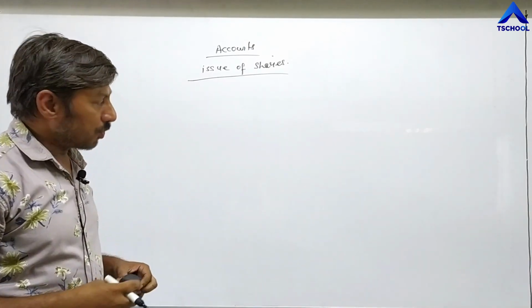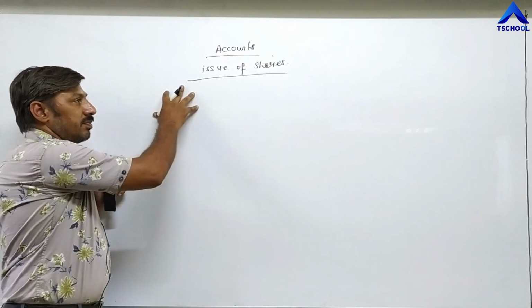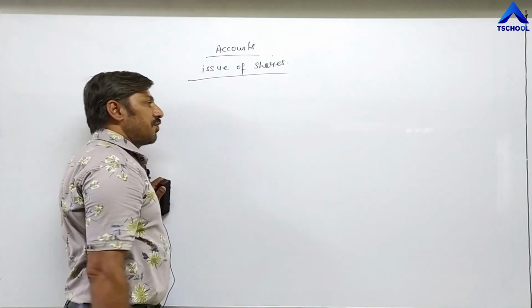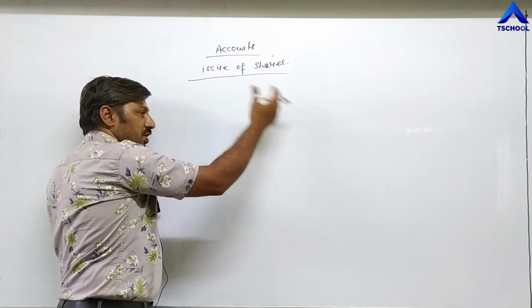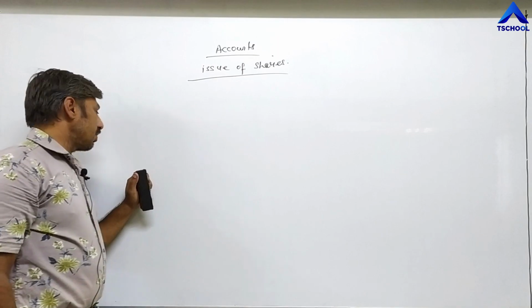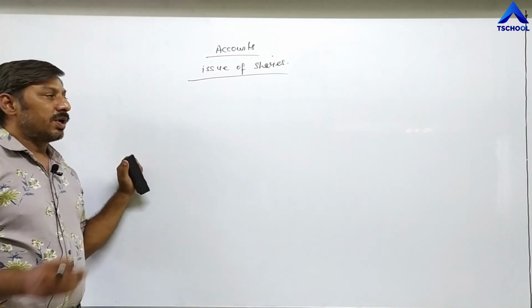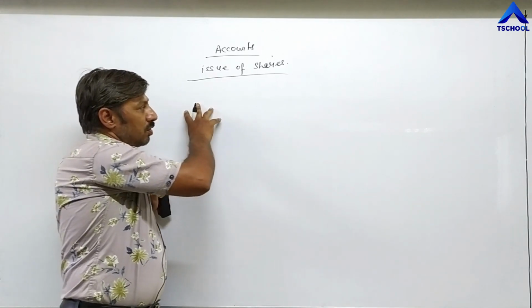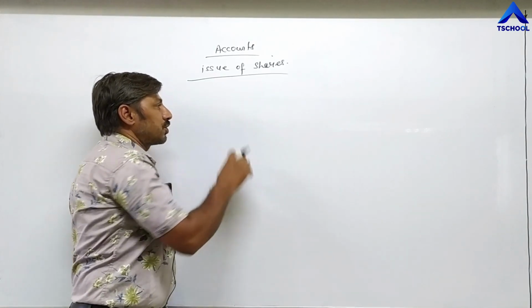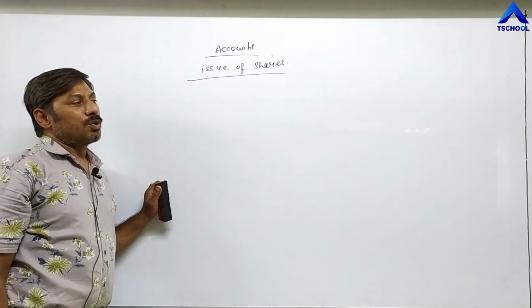For example, what is the procedure for issue of share, what is a share, what are the different types of share, then forfeiture of share, and what is the procedure for forfeiture of share. We are going to study that in 12th standard CCSP subject. So that's why I am touching only those concepts, those theory portions, which are related with your practical questions.